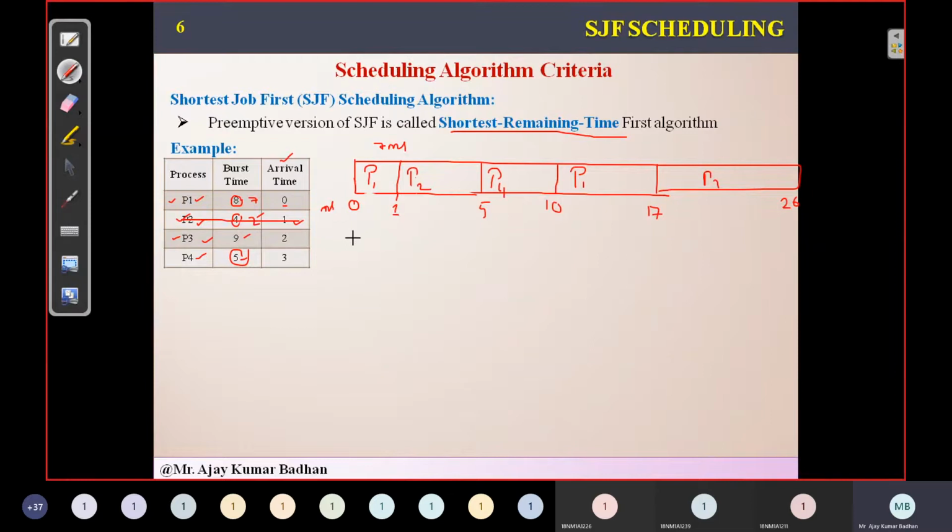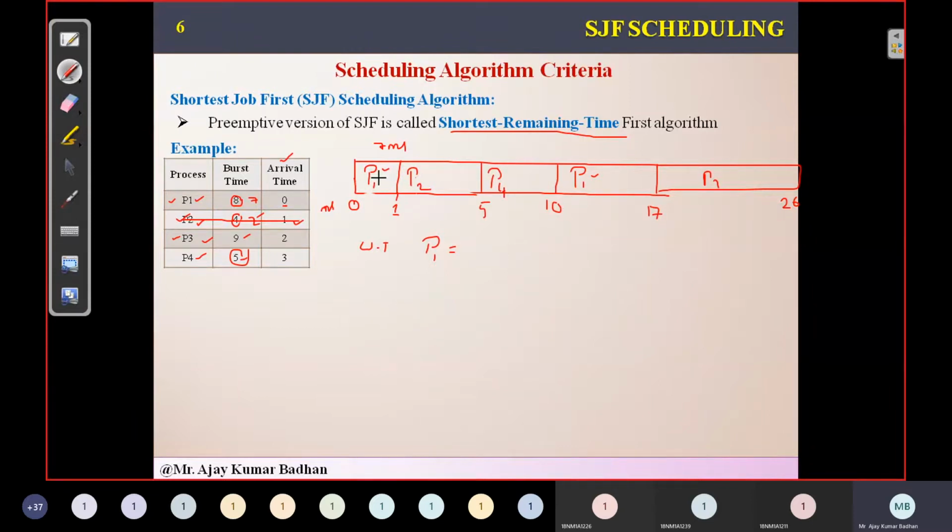Now here there is a small difference. Determining the waiting time will be somewhat different because here the processes come up multiple times. So we need to determine how much time it is taking. Let us say what is the waiting time of the process P1. So basically what we need to see is the total waiting. So here we do have a formula. The formula is total waiting time of the process. What do we mean by total waiting time of a process here? Wherever the latest process comes up, that portion you have to see.